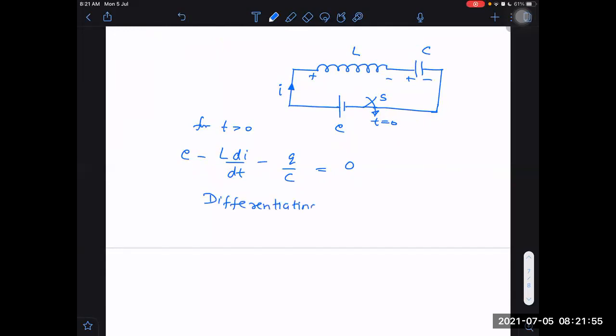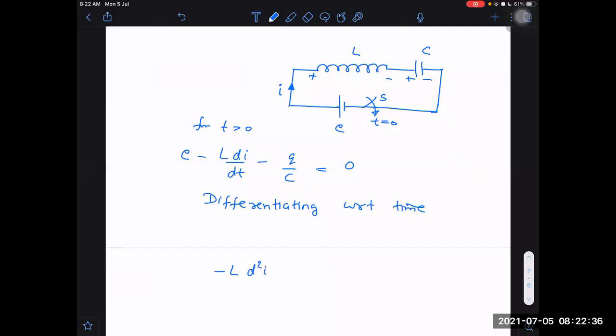Differentiating with respect to time, what do we get now? EMF is constant only, so its derivative will be 0. We can write Q as di by dt... Q is equal to di by dt? Really? What are you talking about, boy? Charge on capacitor: dq by dt is equal to I. Oh, sorry, sir. That is the integral of that. That's why I'm differentiating, so that I can get the current only.